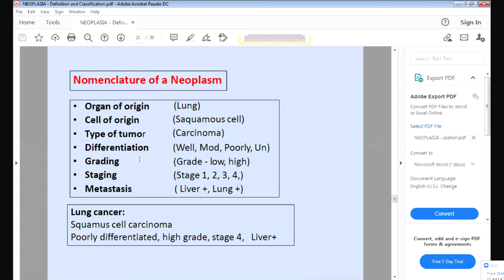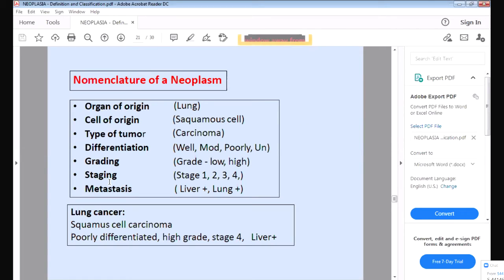Then differentiation. Differentiation means how much the tumor resembles the original tissue. If it looks like the same original tissue, it is called well differentiated. Poorly differentiated means it will not resemble the original tissue, it will look somewhat different. Benign tumors are well differentiated, malignant tumors are poorly differentiated. Then also there is grading. Grading again goes from well differentiated to poorly differentiated. If it is well differentiated, the grade is low. If it is poorly differentiated, the grade is high.